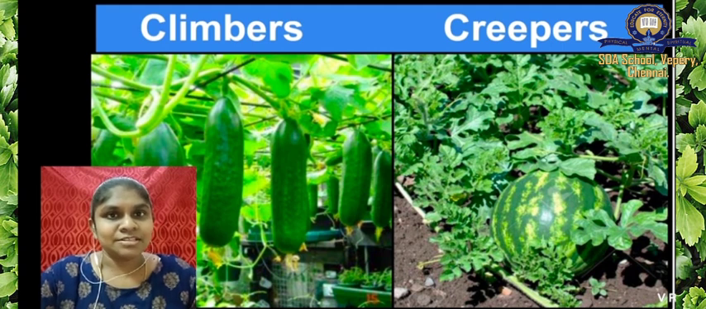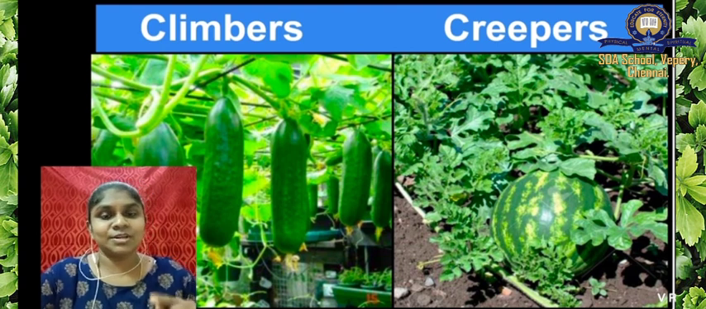In climbers, that is a cucumber. In creepers, that is a watermelon. Okay, the cucumber is hanging on the top. The watermelon is lying on the ground. Okay, we will learn what it is.